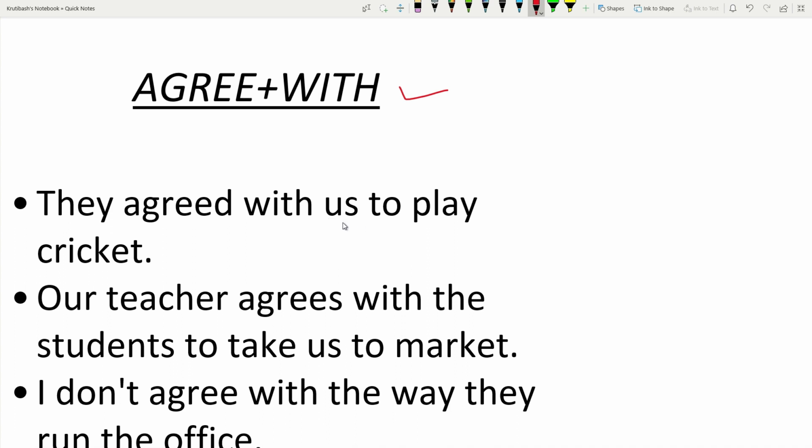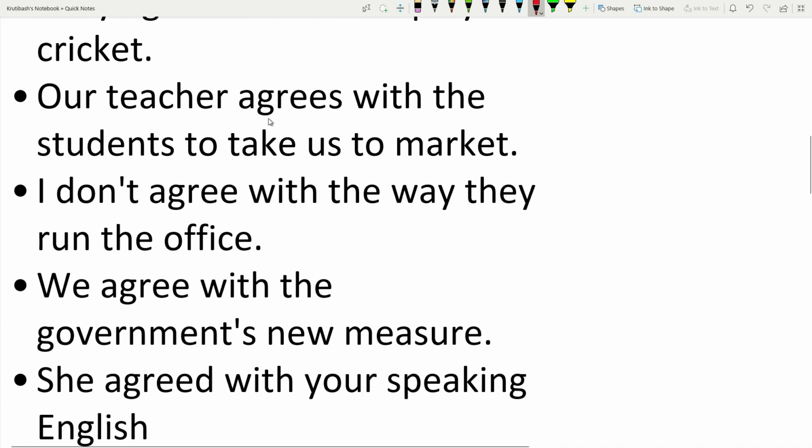Here us is a pronoun used for persons. So the preposition with will come. They agreed with us to play cricket. Our teacher agrees with the students to take us to market. The students means the persons. So we use the preposition with here.